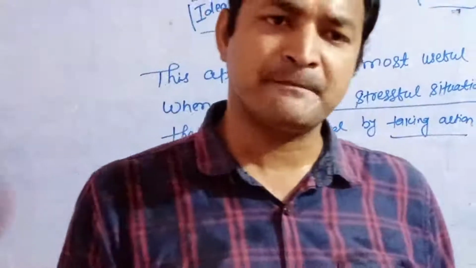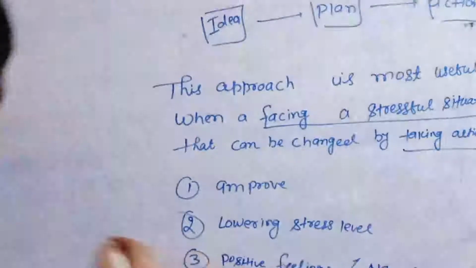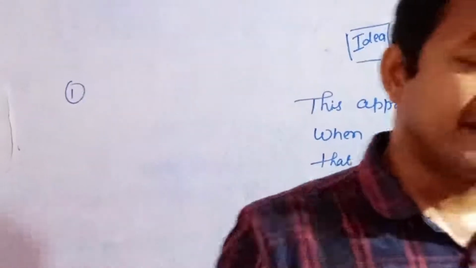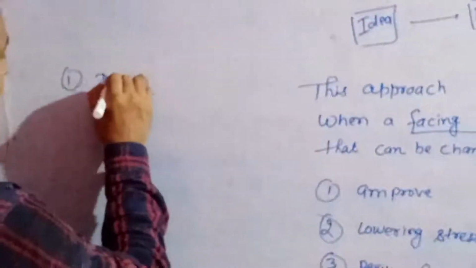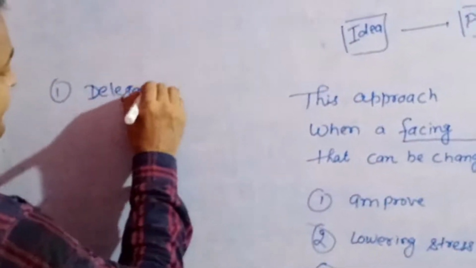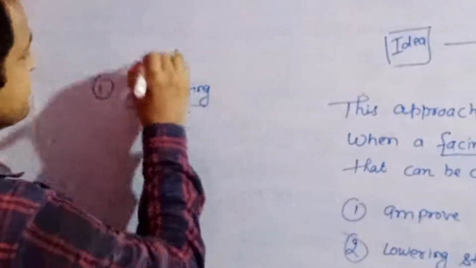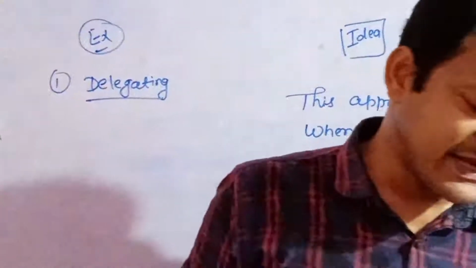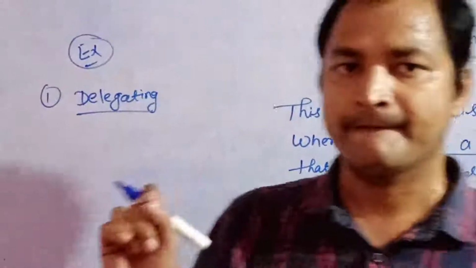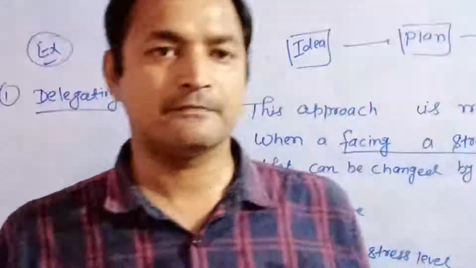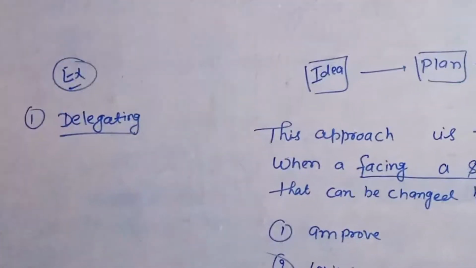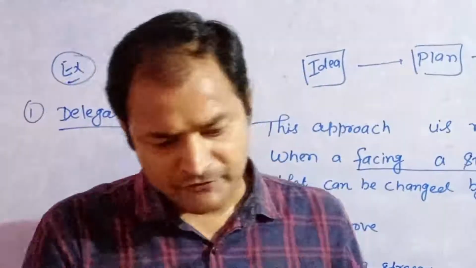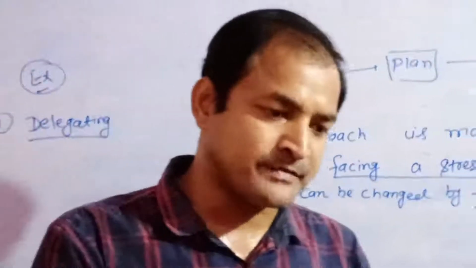There are some examples of the action oriented approach. The first, the most common example, delegating. This is an example of the action oriented approach. What is delegating? First of all, I discuss what is the use of delegating.